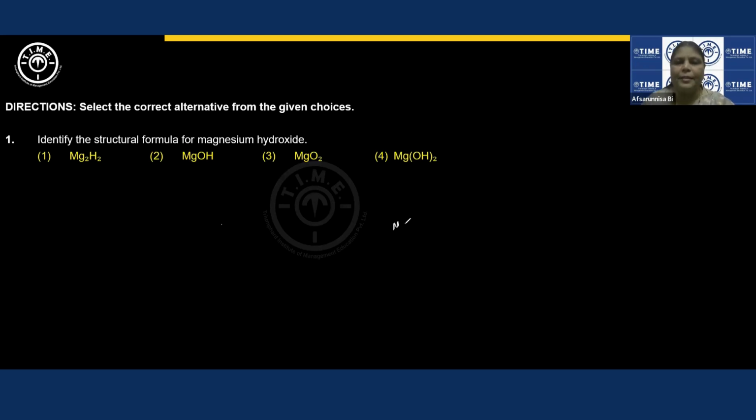Here magnesium valency is Mg+2 and hydroxide is OH minus. Using the crisscross method, we need to write the formula. We write the symbol of the cation first, followed by the symbol of the anion. Then downside, we write their valencies. If there is any scope for cancellation, we do that. Else, we just cross their valencies and write it. So we'll get magnesium hydroxide. So this would be the correct answer.